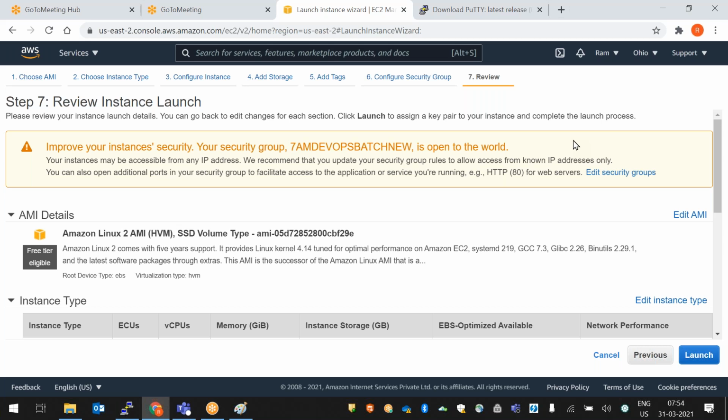Okay, so up to here you can practice, but every day we'll create different instances. Don't worry. The first time a little confusion will be there. From the next time onwards, after 3-4 sessions, you will understand better. The first time the PPK conversion, connecting to the instance and creating the instance, you will think you have more steps, but later on you will create very quickly.